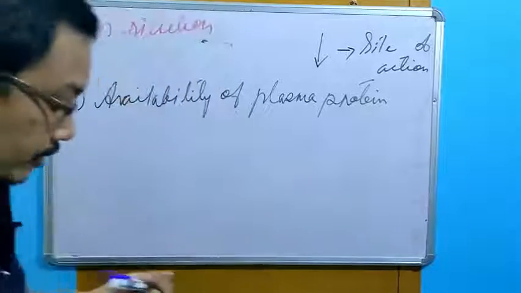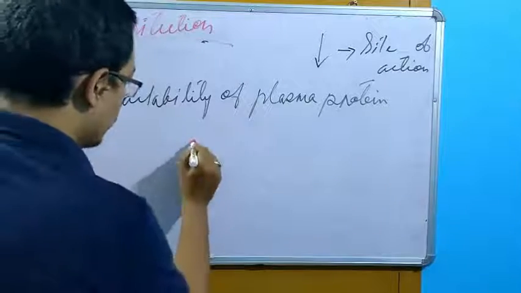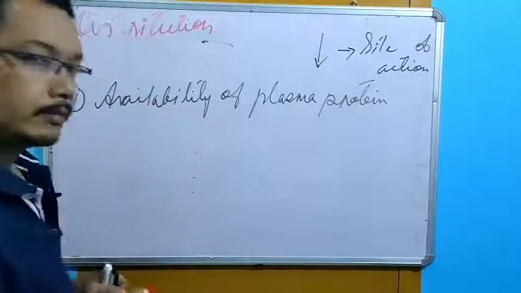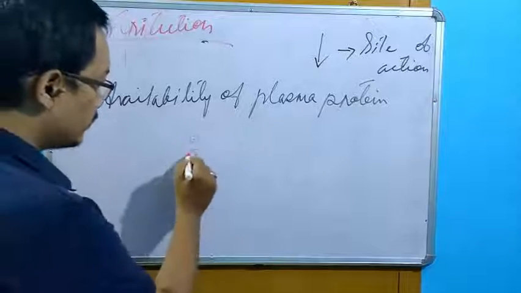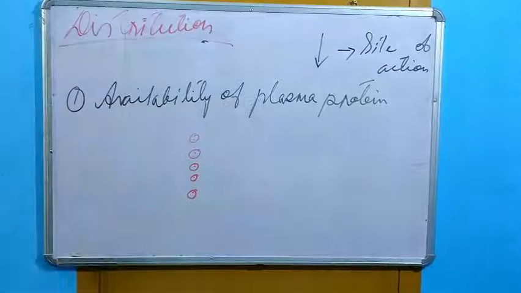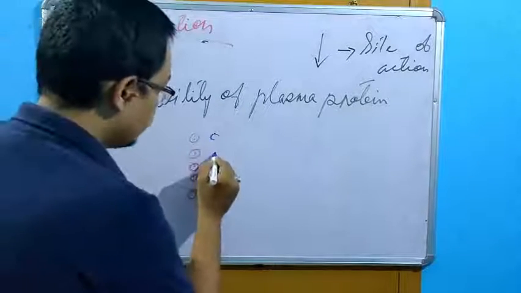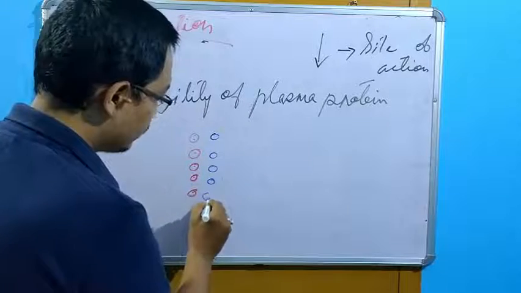Capacity limited means suppose we have 1, 2, 3, 4, 5. We have 5 quantities of plasma protein. Then only 5 quantities of the drug can be bound.